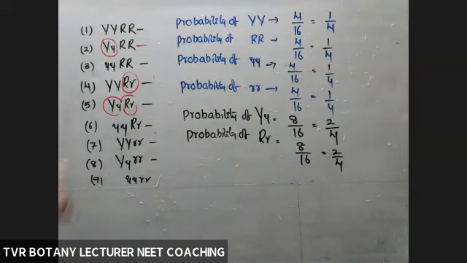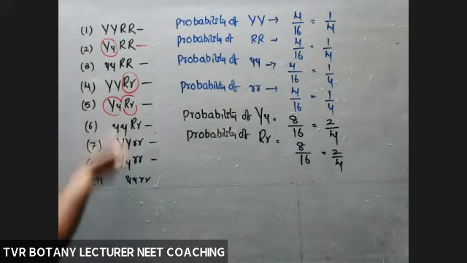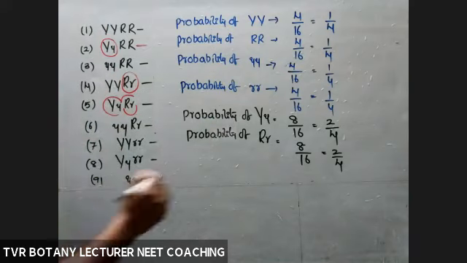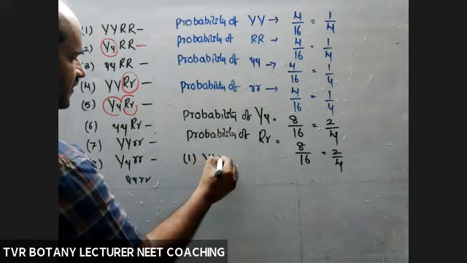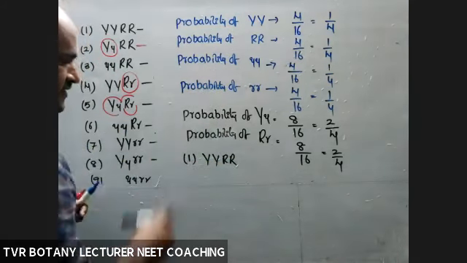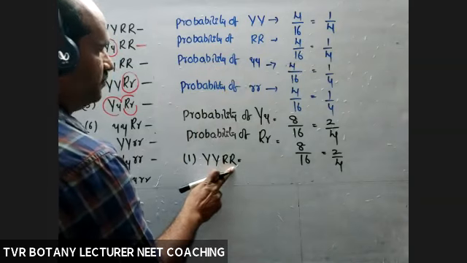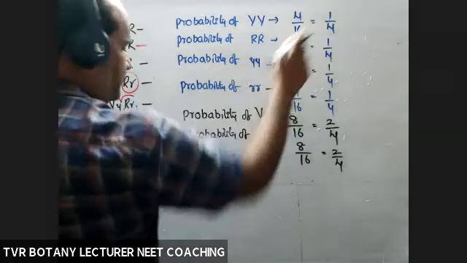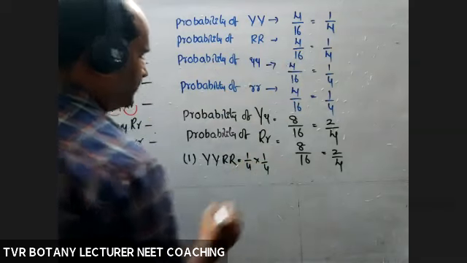Now, we can assess all these probabilities with the help of individual probabilities. For example, take any one of these. First one I'm taking is capital Y, capital R. Its probability out of 16 is the probability of this one multiplied with this one. 1 by 4 multiplied with 1 by 4.